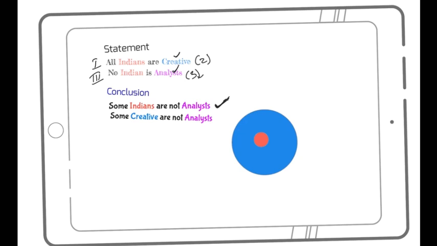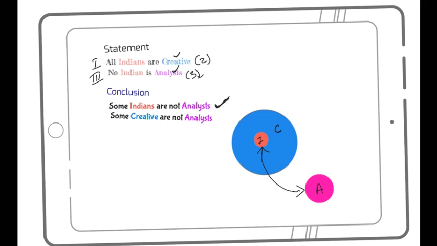So let's draw an analyst which is separate here, representing pink. And what am I saying with this? No Indian is analyst. Yes, this is my understanding. So this is Indian, this is my creative blue one, and analyst is here in the pink one. I'm saying no Indian is analyst.